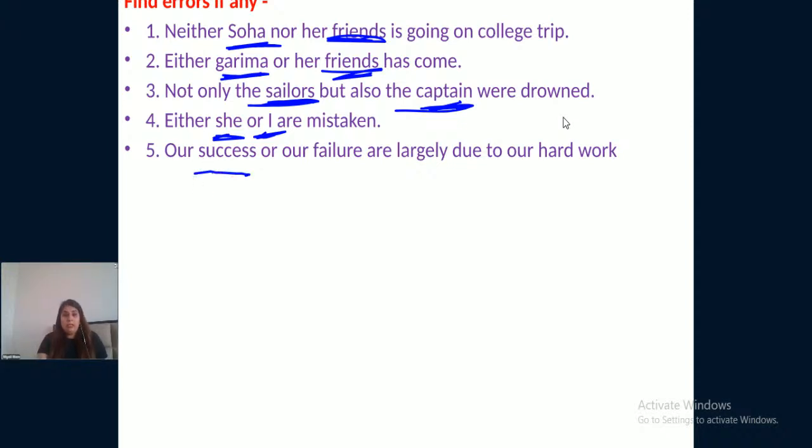Our success or our failure are largely due to our hard work. So our success, our failure, right? So there are these subjects in the sentence. Okay, so what our next rule says, it says